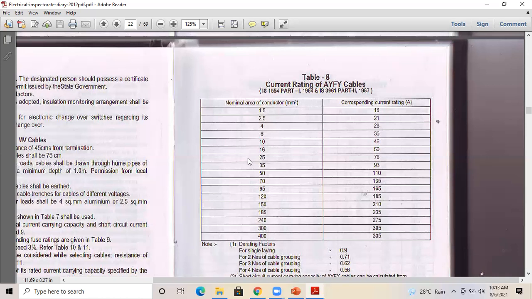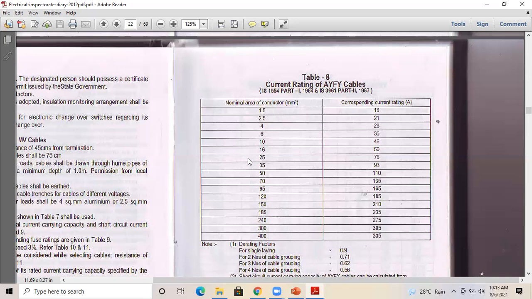You can just look at the cable sizes, from 1.5 to 400, for one minute, and try to recollect them. You can type in the chat box from 1.5 in a single message itself, whichever sizes you remember. Initially you will definitely forget the final 3 or 4 sizes or the sizes coming in between.